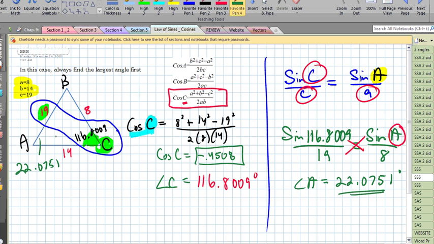Now I know 2 out of the 3 angles, 116.8009 and 22.0751. And if I know 2 angles in here, I'm going to add those together and subtract from 180. Let me do that right now. I added those together. I subtract from 180 on my calculator, and I'm getting 41.1238 degrees.